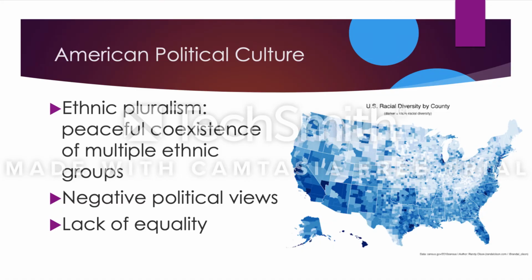American political culture and ethnic pluralism. Ethnic pluralism is the peaceful coexistence of multiple ethnic groups as we have in America. In the article, Unity and Diversity in American Political Culture, an exploratory study of the national conversation on American pluralism identity, the authors have found that there are large differences between ethnic and racial groups over affirmative action, domestic social groups, and the progress towards racial equality.